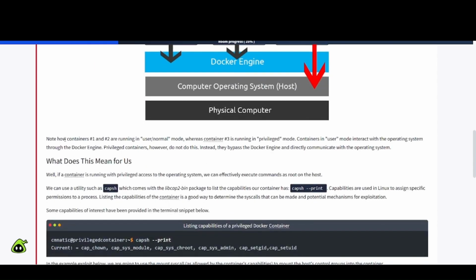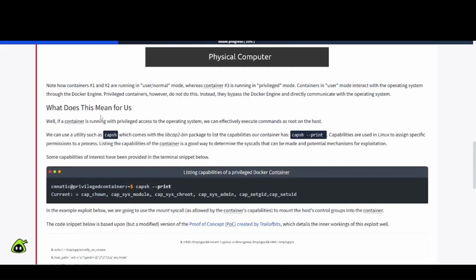All right. Note how containers 1 and 2 are running in user/normal mode, whereas container 3 is running in privilege mode. Containers in user mode interact with the operating system through the Docker engine. Privileged containers, however, do not do this. Instead, they bypass the Docker engine and directly communicate with the operating system. What does this mean for us?